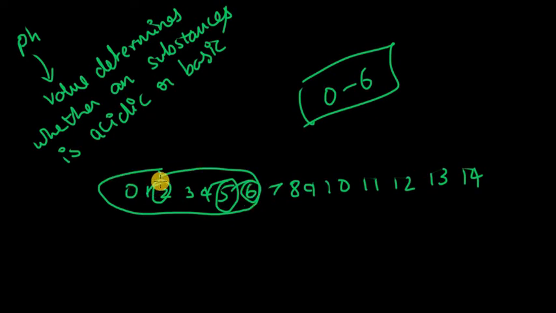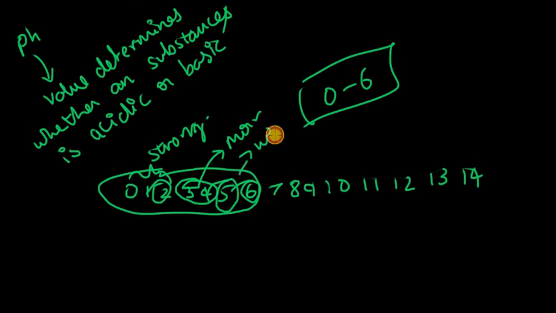The acids which have pH values of 0, 1, 2 are really strong. The acidic substances which have pH 3 and 4 are moderate. Those which have a pH of 5 and 6 are weak acidic substances.